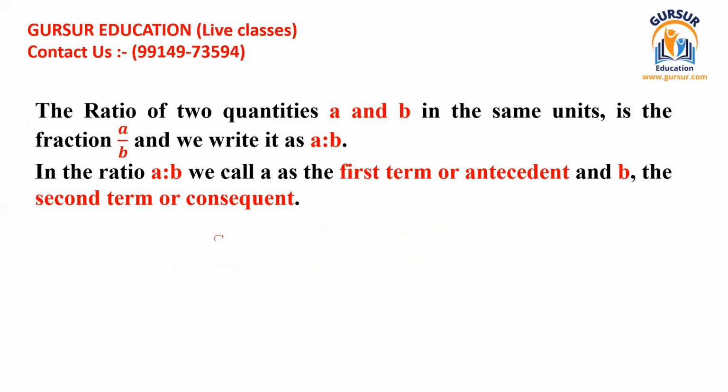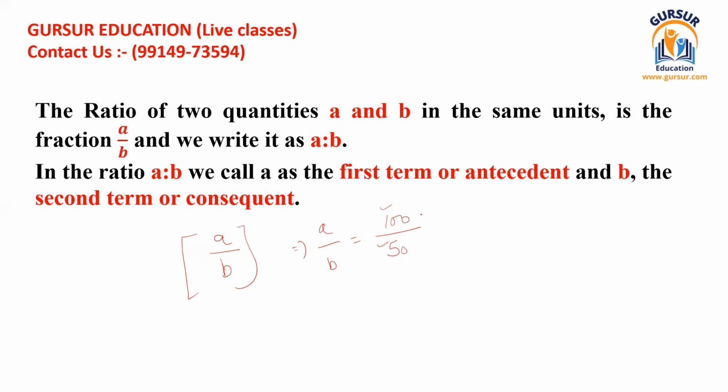So the chapter name is ratio and fraction. This is written as that. You can write it like that. If A is given as 100 and B is given as 50, we can write the ratio like this: A divided by B, so 100 divided by 50. In this way, we can write that.